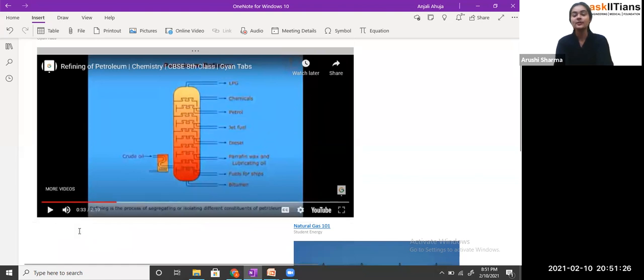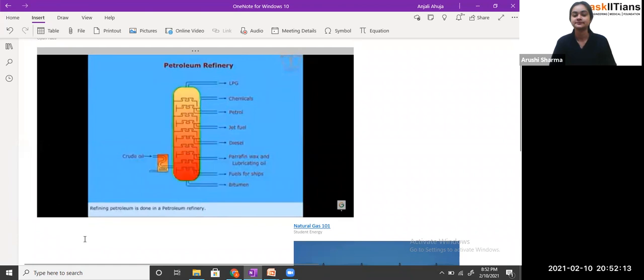See, now what she's telling you about the refinery is that it is a process in which you separate out the components or fractions of petroleum. And you can see here, students, that this is a box through which you are passing the crude oil, and this whole cylinder-like structure is called the refinery. You can see that at different sections you get different components of the crude, that is, the petroleum. So what happens when the crude oil is passed into this refinery? The boiling process goes on, and depending upon the boiling point, we get the different components of the petroleum. And we'll see the applications also, how we are using them. Okay.